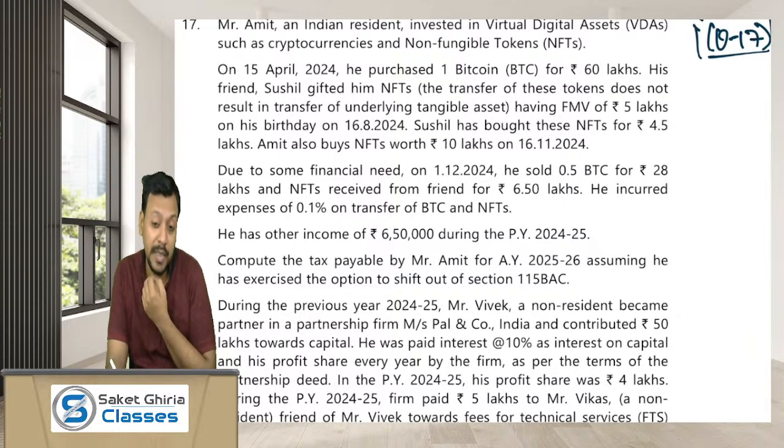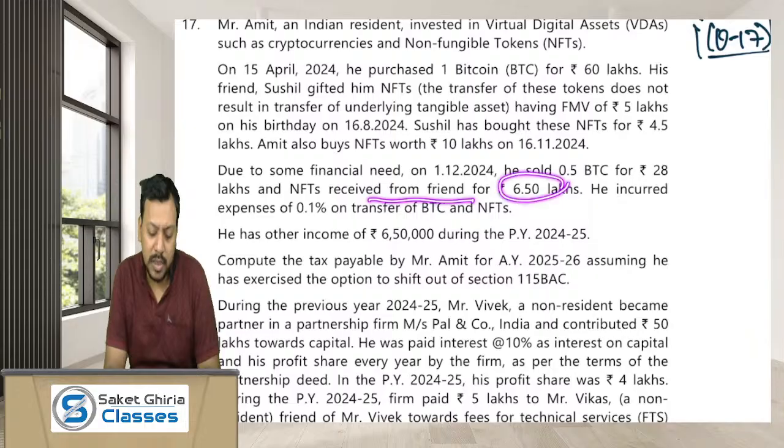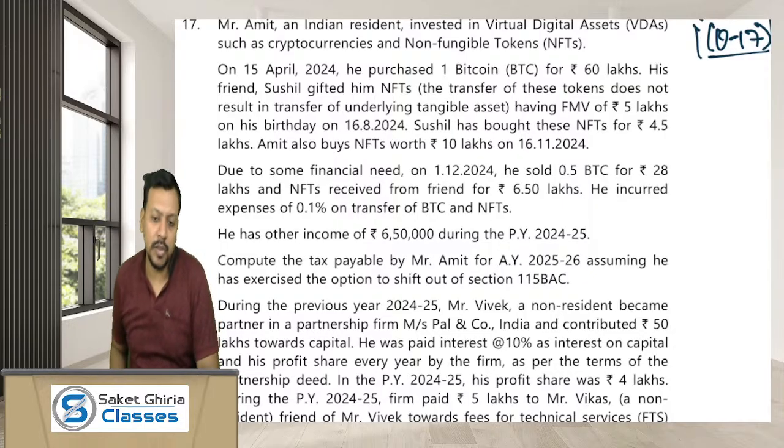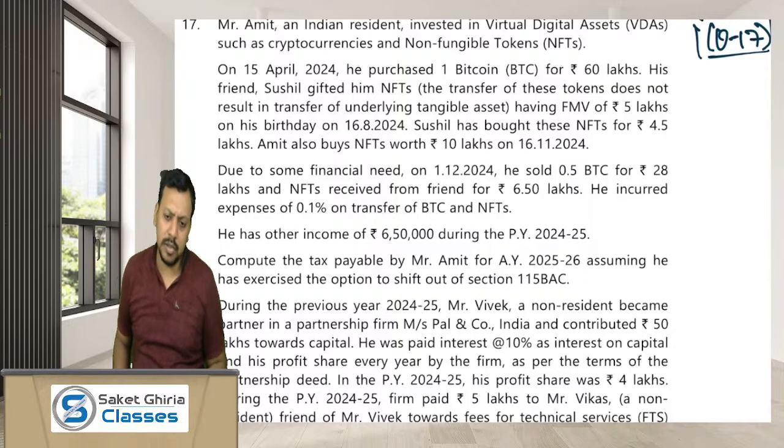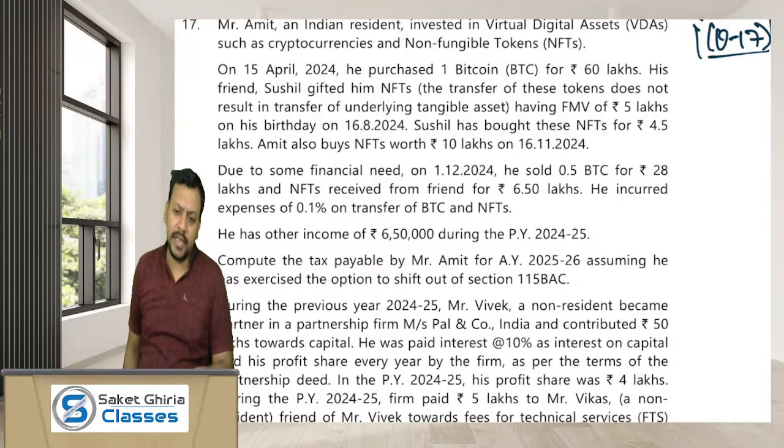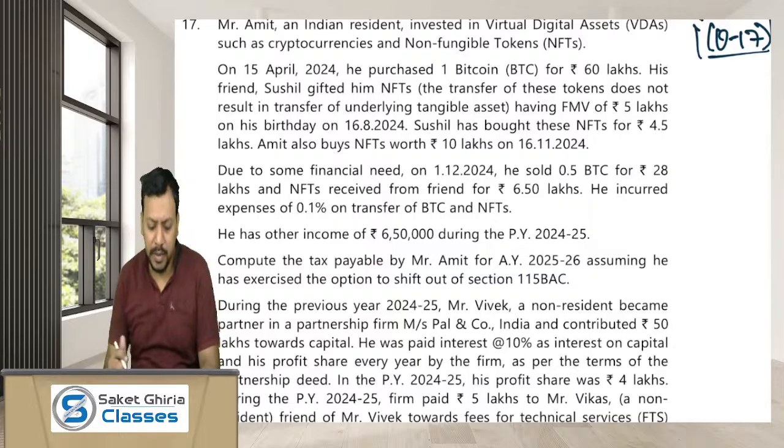The buyer must have made TDS under section 194S of 1% of the consideration. Okay. And NFT he has sold for 6,50,000. Then again 194S TDS. He incurred expenses. Dear friends, in computing the income from virtual digital asset, only cost of acquisition is allowed. Any expense other than cost of acquisition is not allowed as per section 115BBH. Okay. He has other income of 6,50,000.